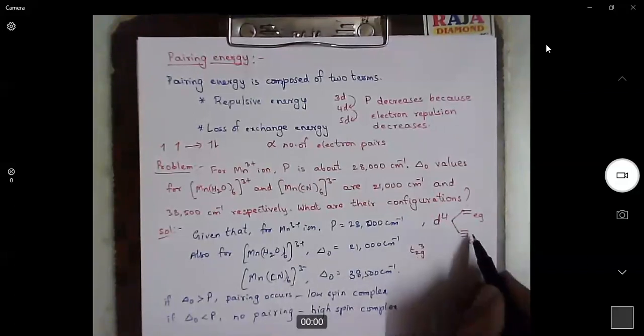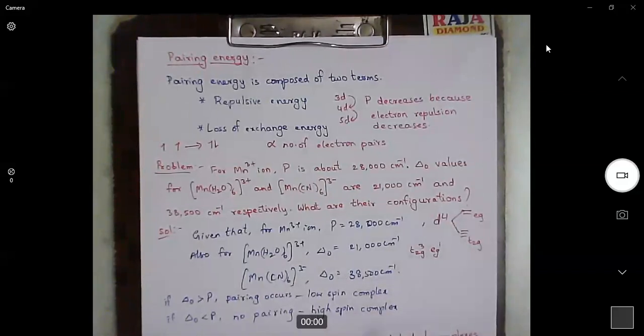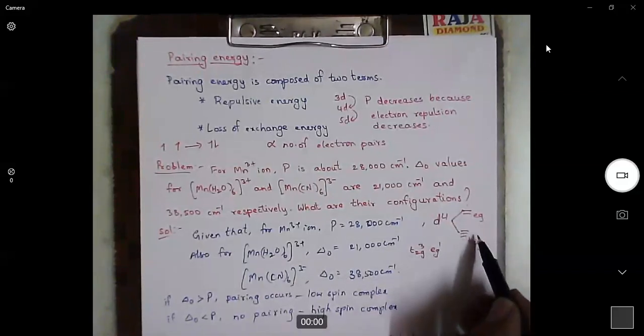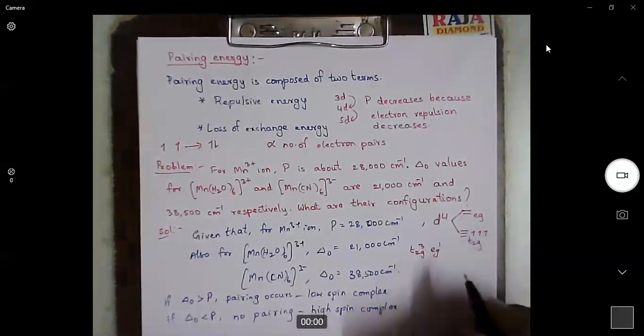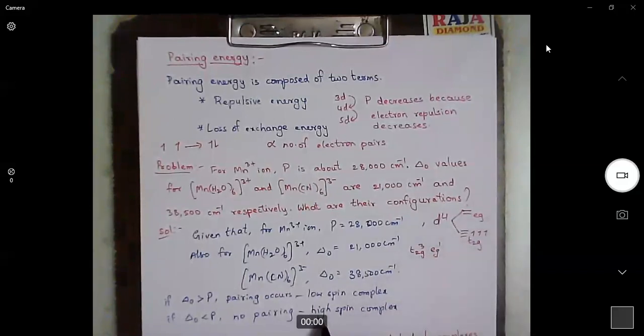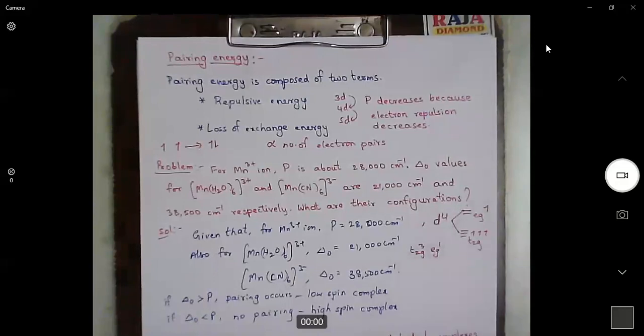The fourth electron will not pair here. The fourth electron will go to eg orbital, eg1. So here we will have 3 single electrons, then the fourth electron, because there is no pairing, because delta naught is lesser than pairing energy. We don't observe any pairing. The fourth electron will go here.